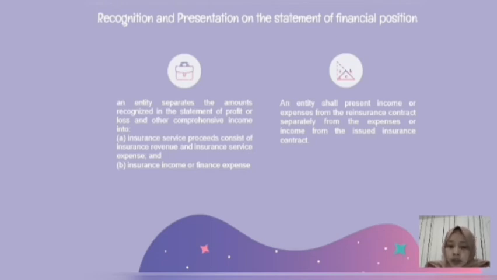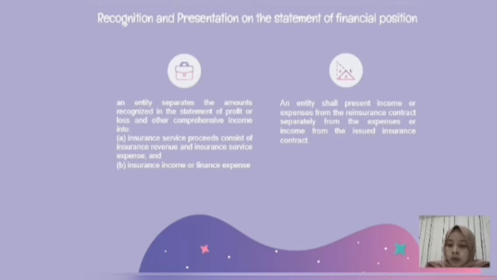Many insurance contracts with investment features include a deposit component. For example, amount paid by the policyholder that is repaid by the insurer even if an insured event does not occur. So deposit components are excluded from profit or loss. For example, the collections of deposit is not revenue and the repayment of the deposit is not an expense. Meanwhile, the insurance expense is the service. The insurance expense reflect the cost incurred in providing service in the period, including incurred claim and exclude the repayment of deposit components.